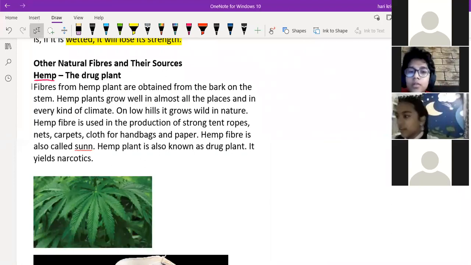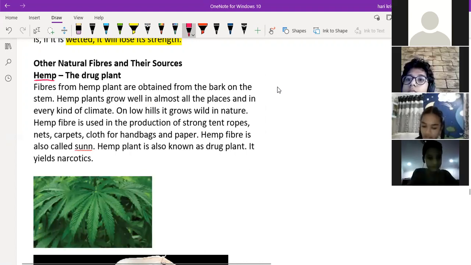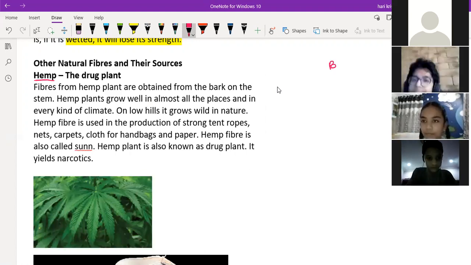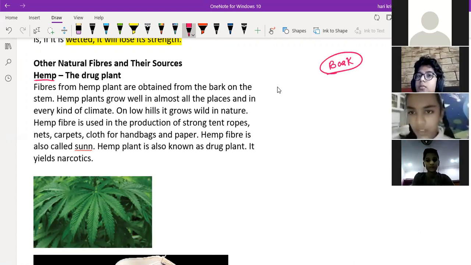Where will we get the hemp? We get the hemp natural fiber from the bark of a stem. What do you know about the bark? What is the bark? The outer layer of the stem, right? The outer layer of the stem is called the bark of the stem. So we get the hemp fiber from the bark of the stem.